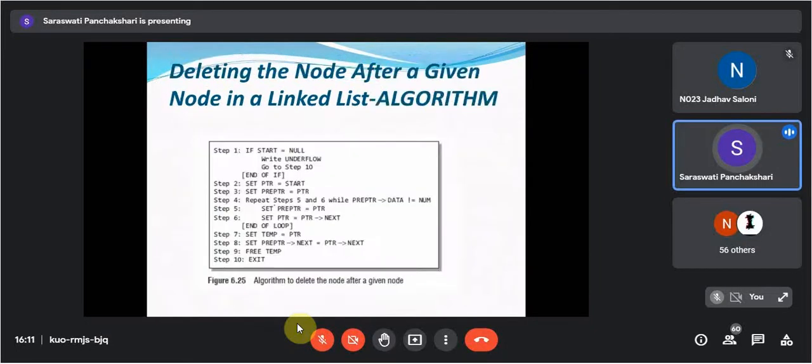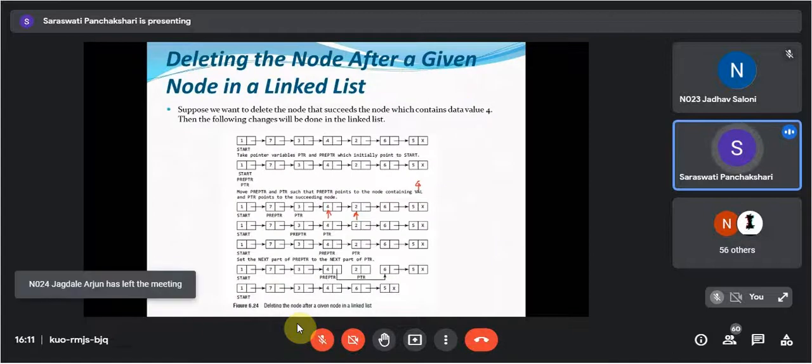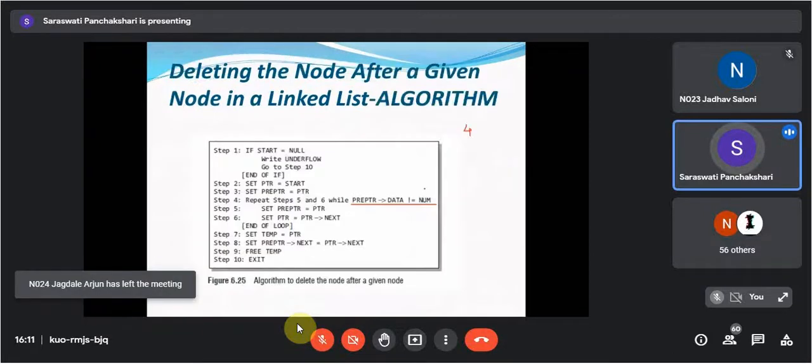Then repeat step 5 and 6, these steps, while pre-PTR of data is not equals to num. This condition is important. Getting? Num is the value part which we want to delete. We want to delete 4, this node whose data is 4. So we are providing here num with that value.